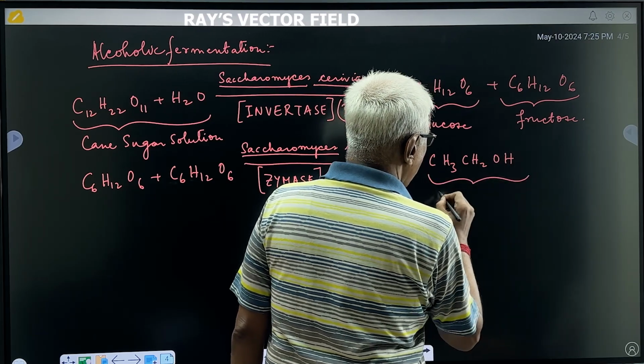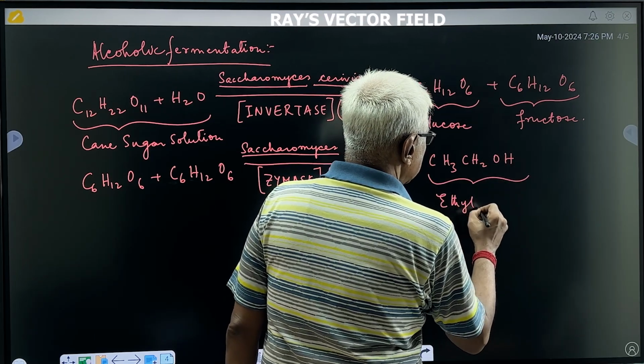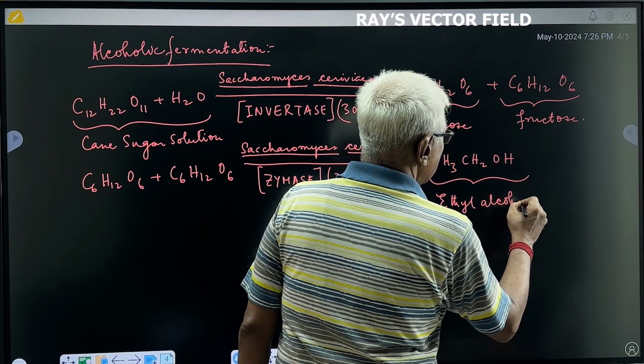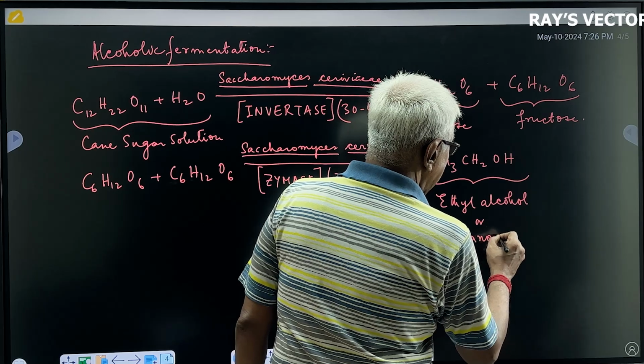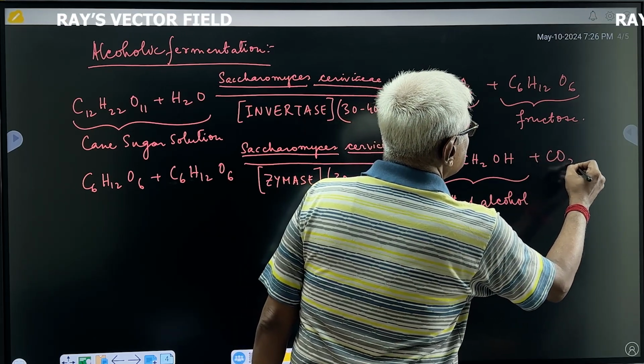This is ethanol or ethyl alcohol. And then we have carbon dioxide.